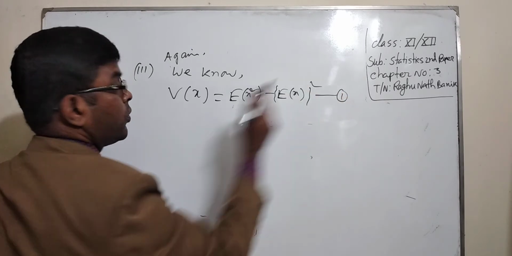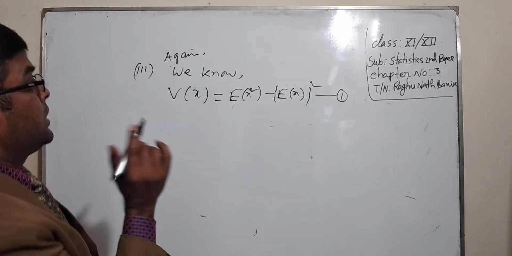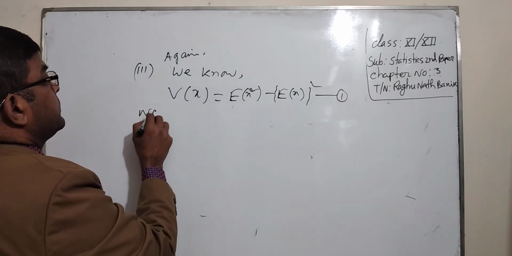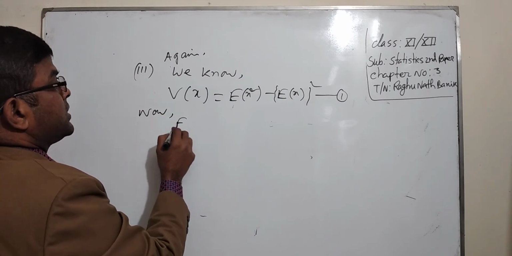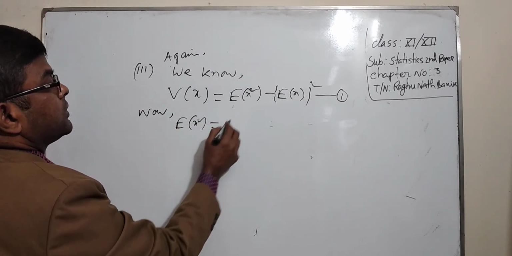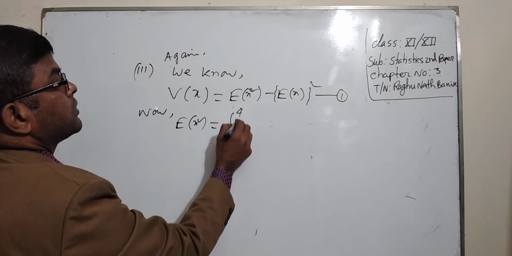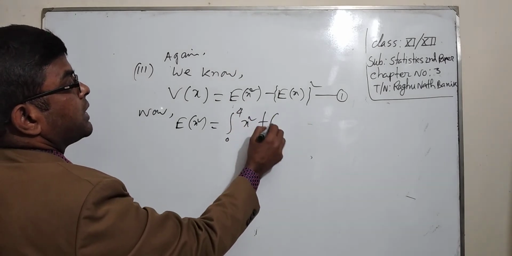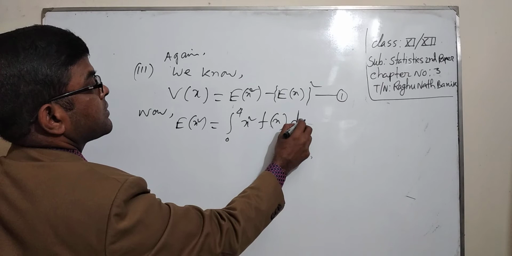That's equation number 1. Now the expectation of x square equals the integration from 0 to 4 of x square f(x) dx.